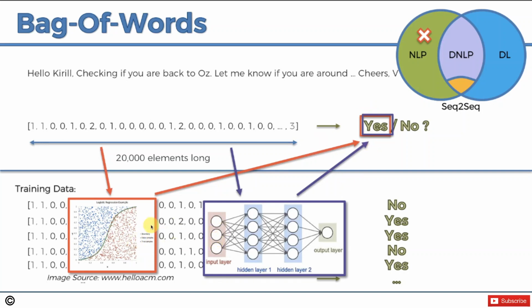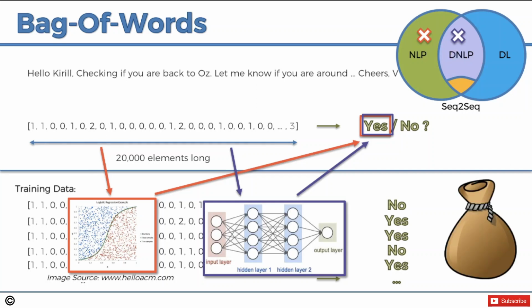They might yield different results, but if the models are constructed well, they should come up with similar or the same answers most of the time. And so in this case, we've got a deep natural language processing algorithm, right? Because we're using a neural network. And that is the difference. So in both cases it's a bag of words model. In one case, it's an NLP bag of words. In another case, it's a deep NLP bag of words. But in both cases, it is still a bag of words.